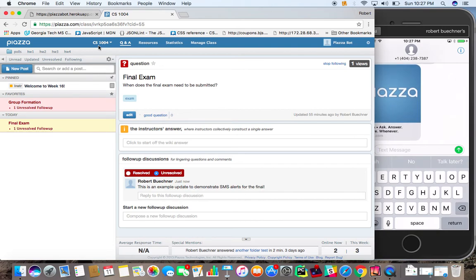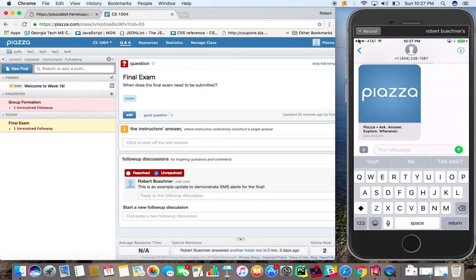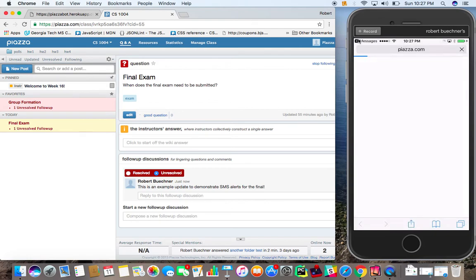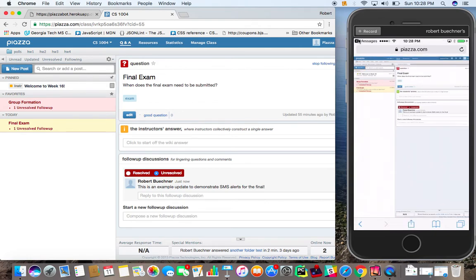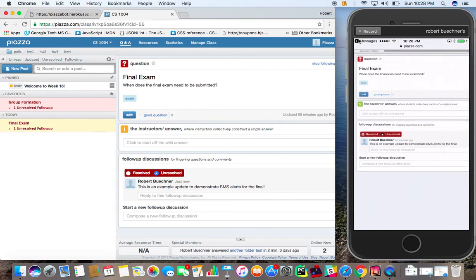And then we also include a URL in the SMS, which the user can then touch, and they should be taken exactly to that post in Piazza to view the post that was just alerted on. All right.